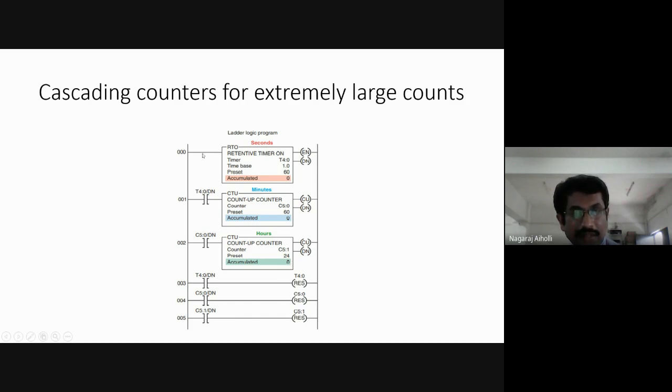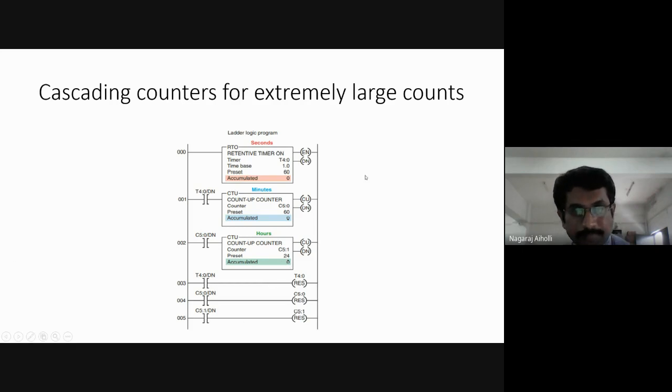Like this it is going to be repeated, and the total number of hours that it can count maximum is 24 hours. 24 hours is the maximum count, that is 1 day count it can perform, and accordingly whatever the timing is, it will provide that timing. Once it counts for 24 hours, the dn bit becomes equal to 1. C5:1/dn is 1, and the reset coil will be energized, and hence the hour counter, the third up counter, will become reset and its count value will become 0.